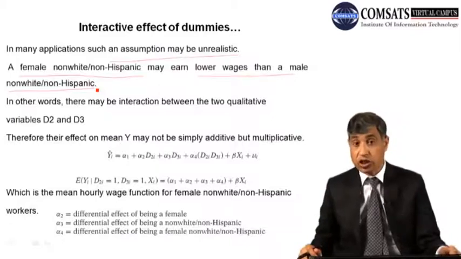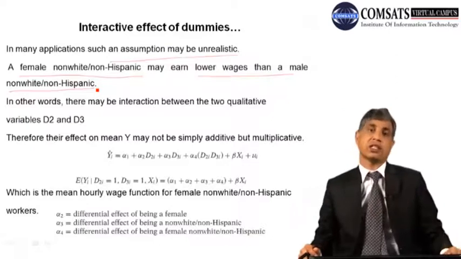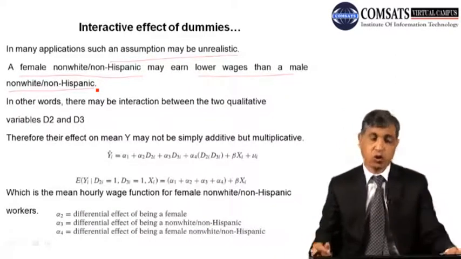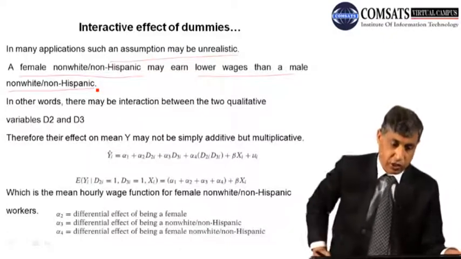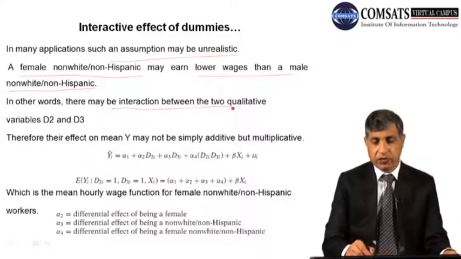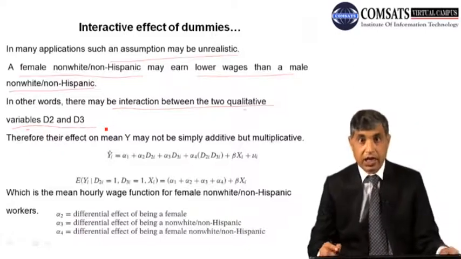But if the person is female and also non-white Hispanic, then there is some interaction. So how will we control this situation? In other words, there may be interaction between the two qualitative variables D2 and D3.